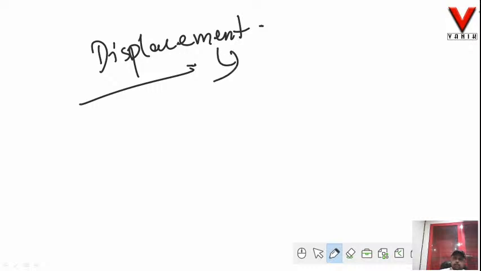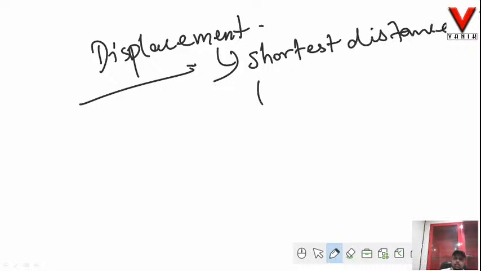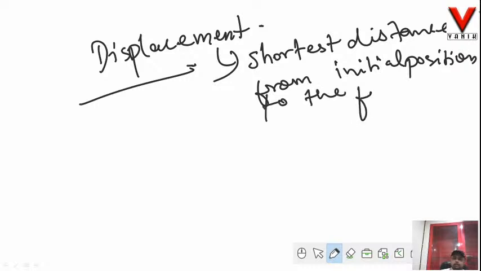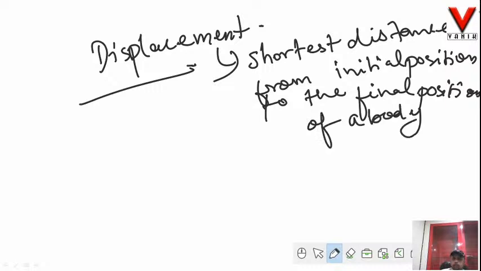Now it is defined as the shortest distance from initial position to the final position of a body. Okay, defined as the shortest distance from initial position to the final position traveled by a body.